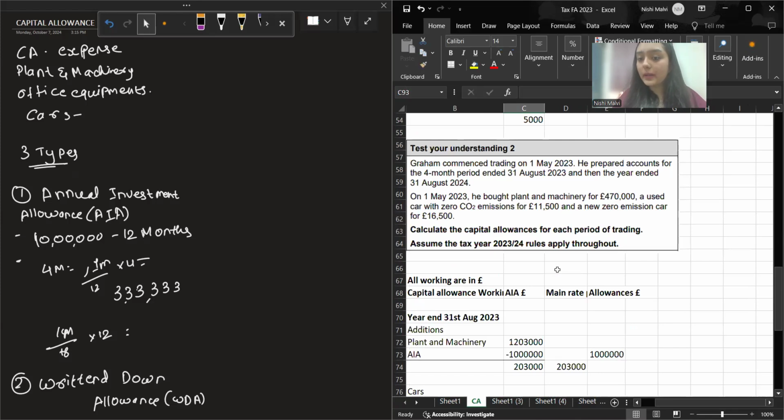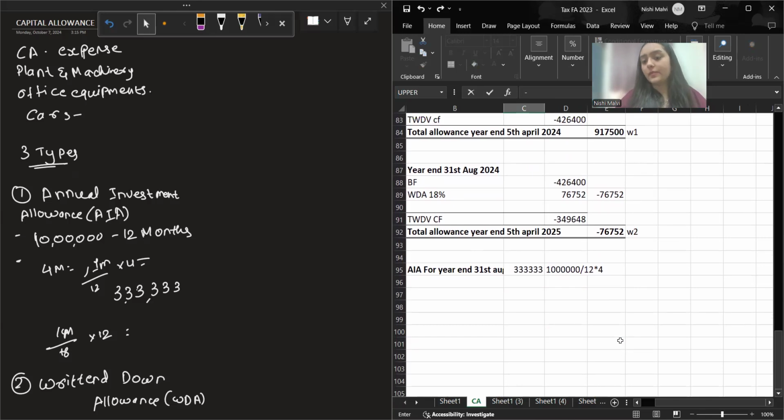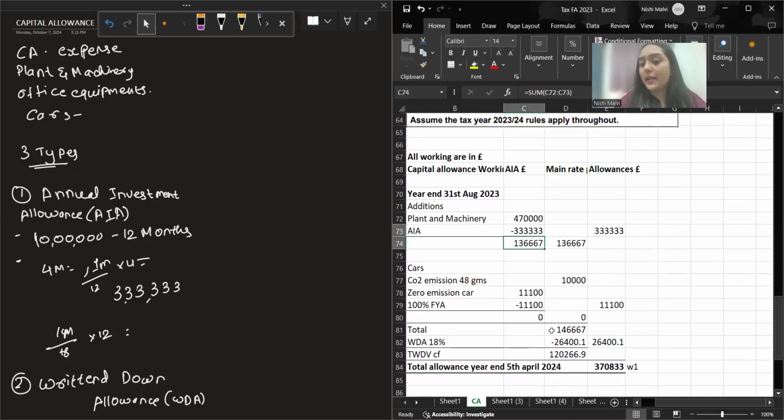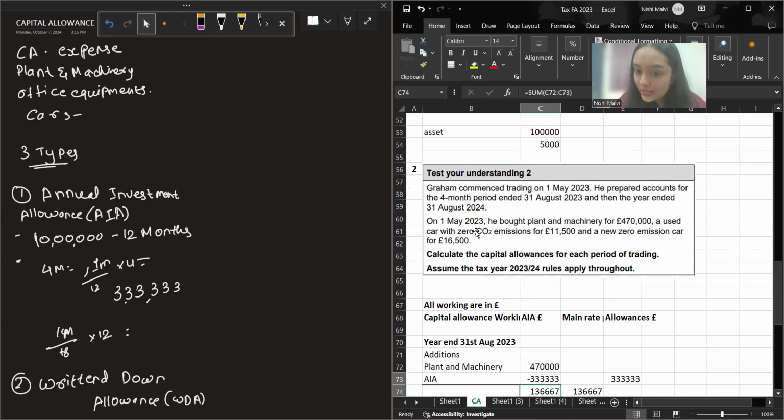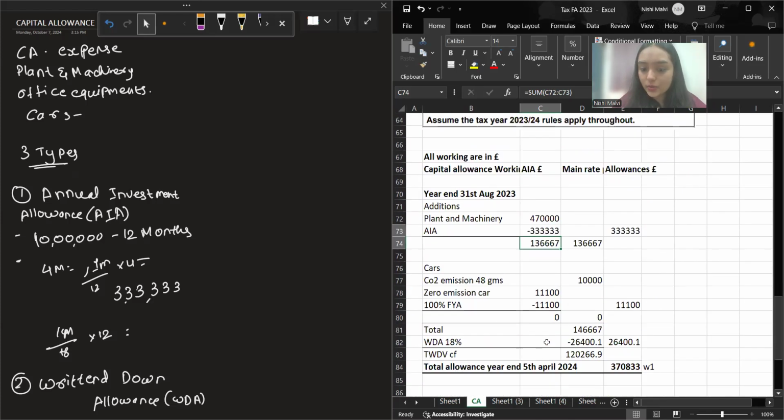Now the value of the plant and machinery is 470,000, minus the AIA. Whatever the remaining balance is, that is your main rate pool. I have copied and pasted the formula, so directly everything is coming. A used car, if it's a used car, then it will be a main rate pool asset.